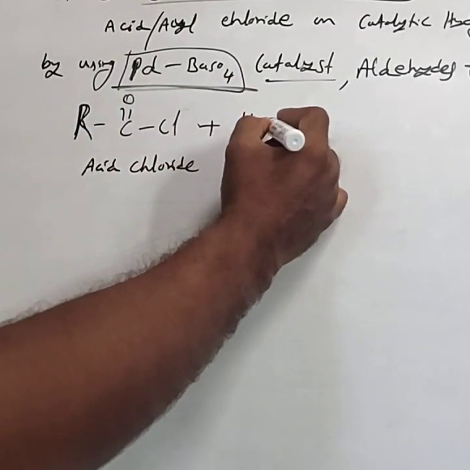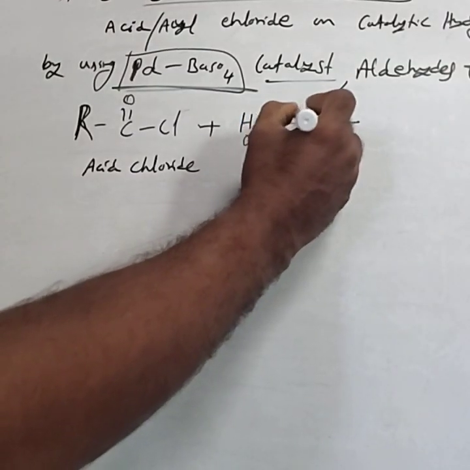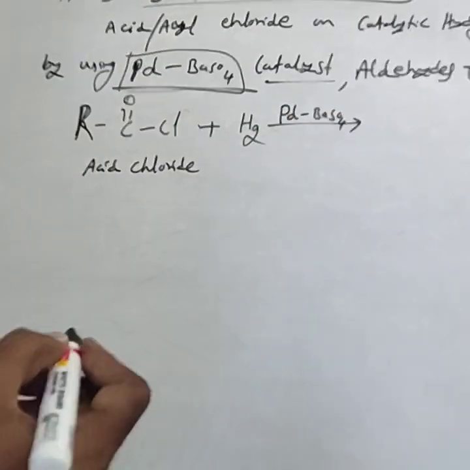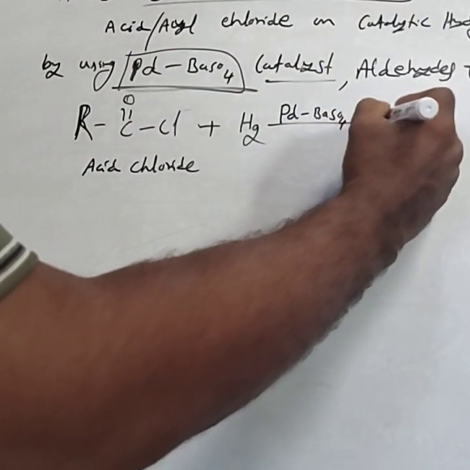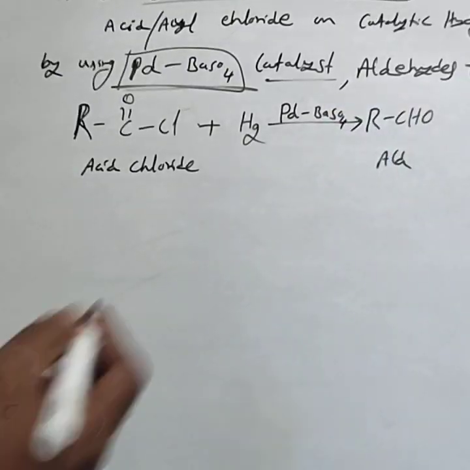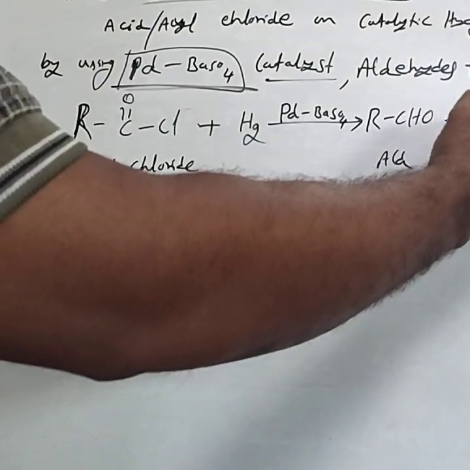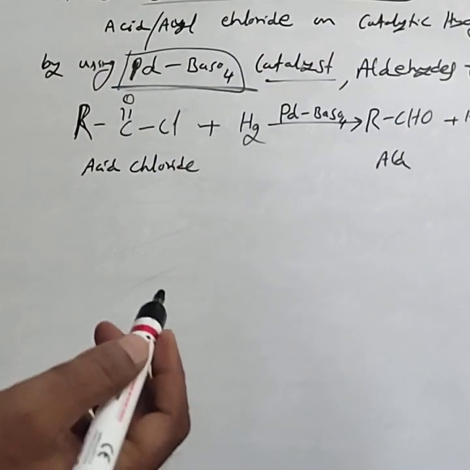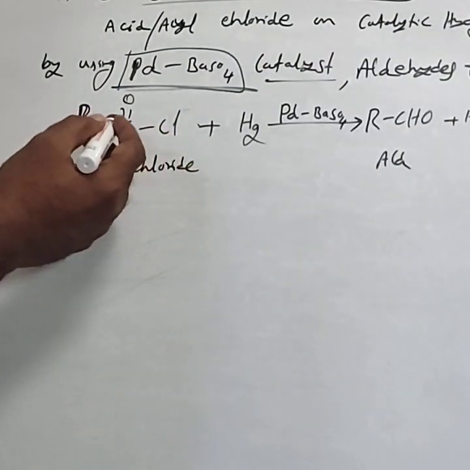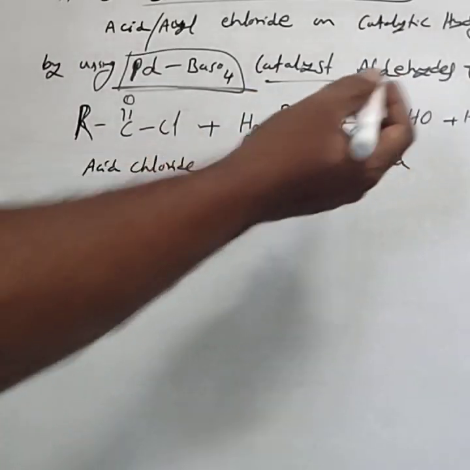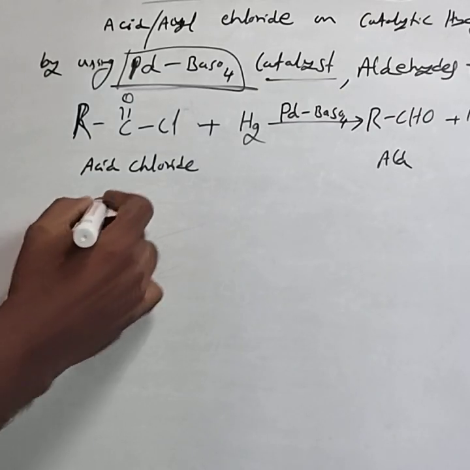You have to pass the hydrogen gas in the presence of palladium supported by barium sulfate. The product formed is RCHO, aldehyde, plus HCl. No need of writing the HCl also. Just RCOCl, H2, Pd, barium sulfate, RCHO. This is a general reaction.